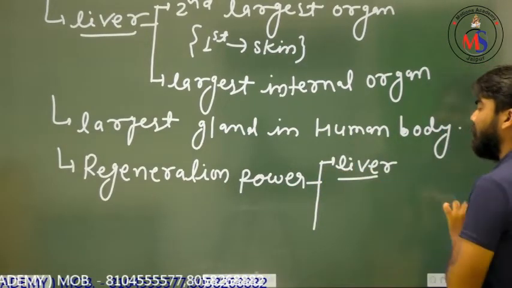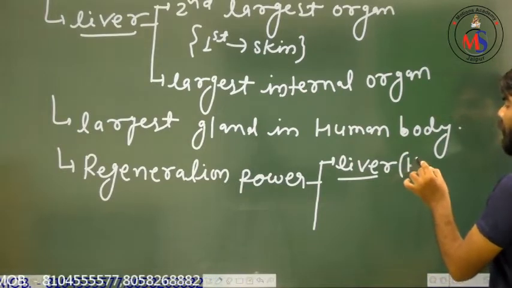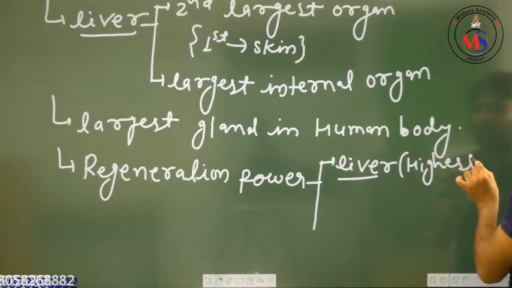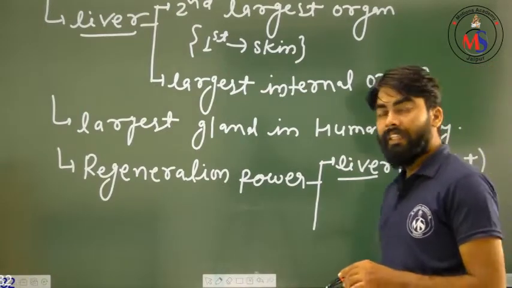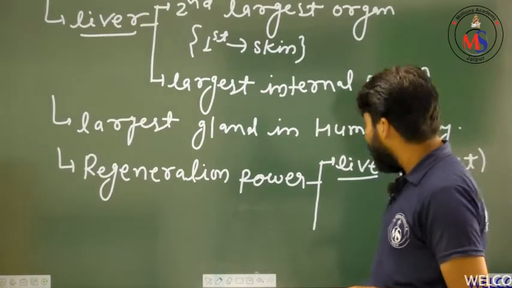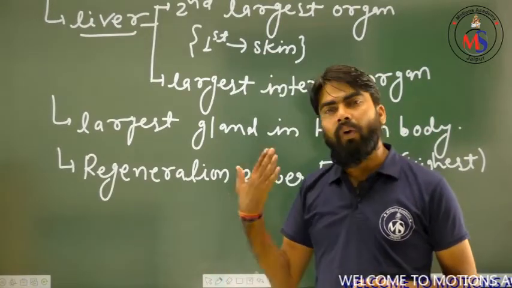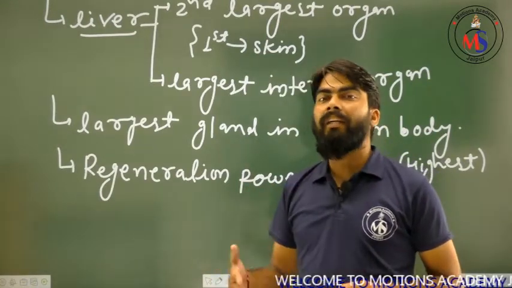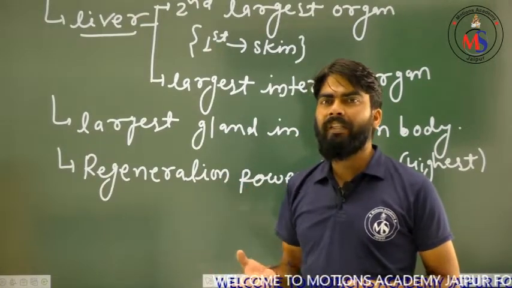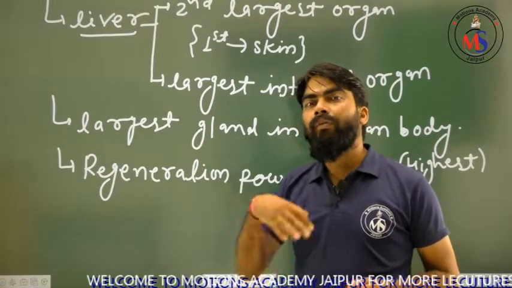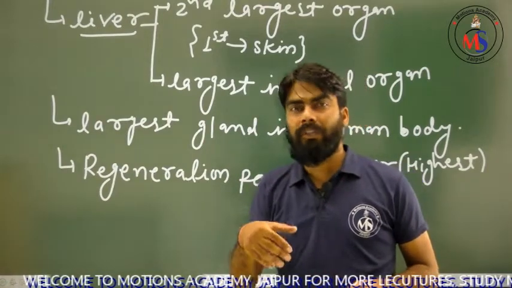Research says that the liver has the highest, or we can say maximum, regeneration power, meaning it can regenerate itself very fast. That is why it is transplanted partially, in segments, and that segment recovers itself fast in a few months.